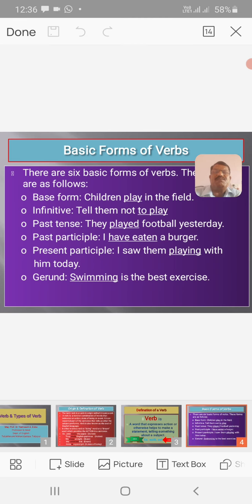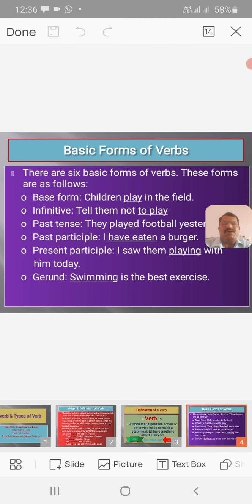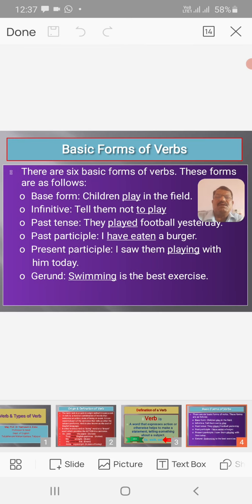So, what are the basic forms of verbs? There are six basic forms of verbs. These forms are as follows. First of all, the base form. For example, children play in the field. In this sentence, this verb play acts as playing in the field, and it is a lexical verb in simple present tense.